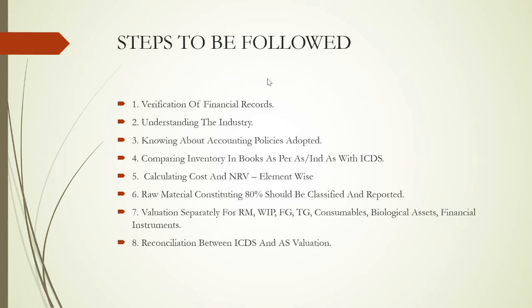Then finally, after getting that cost, NRV, etc., we have to go element wise, as we were mentioning: raw material wise, finished goods wise, spares, consumables wise, item by item, and find out the cost or NRV, whichever is lower. Then for raw material, as we were mentioning, at least 80% of total material we would be required to cover in order to report. Then separately we have to value all these things. Then the reconciliation part, which I was also mentioning. So this should be the basic procedure, the steps that we have to follow in order to go with that assignment.